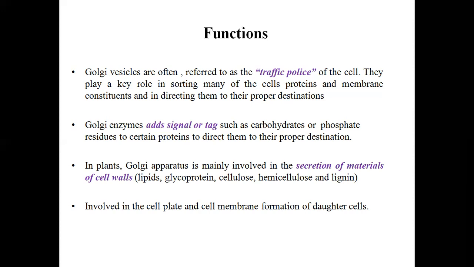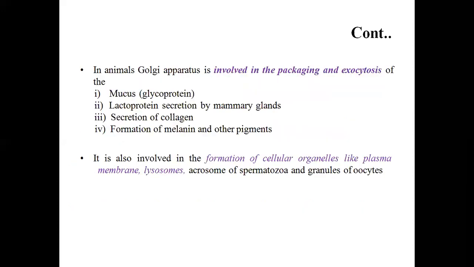It is involved in cell plate and cell membrane formation of daughter cells. In animals, the Golgi apparatus is involved in the packaging and exocytosis of mucus, that is glycoprotein, lactoprotein secretion by the mammalian gland, then secretion of collagen, and fourth, the formation of melanin and other pigments.